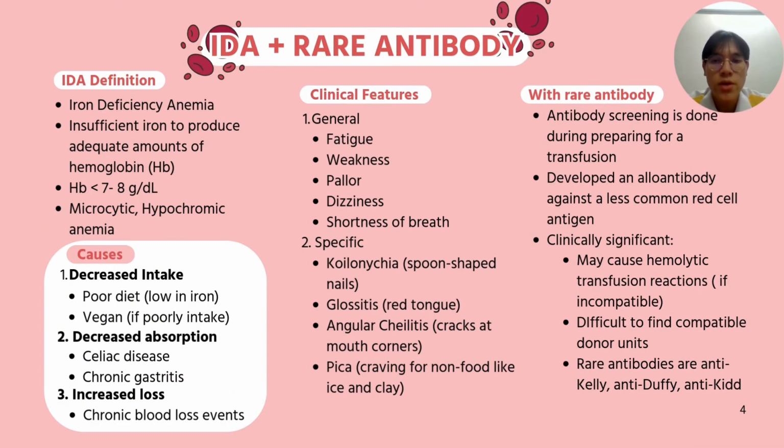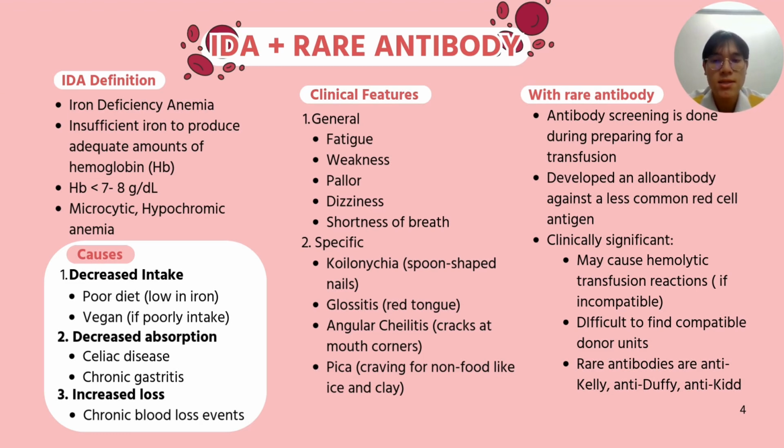All right, now we're talking about IDA plus rare antibody. So what does IDA stand for? IDA stands for iron deficiency anemia, and it is defined as an insufficient iron to produce adequate amount of hemoglobin. Usually, the range of hemoglobin concentration is from 7 to 8 gram per deciliter. And the classification of this IDA is microcytic hypochromic anemia.